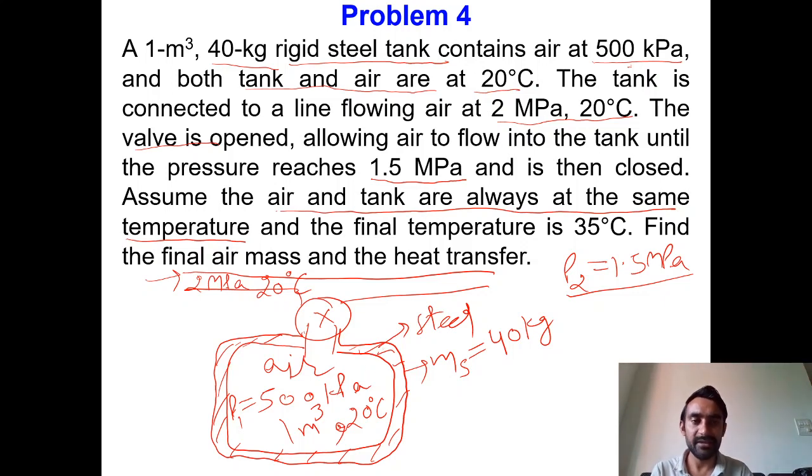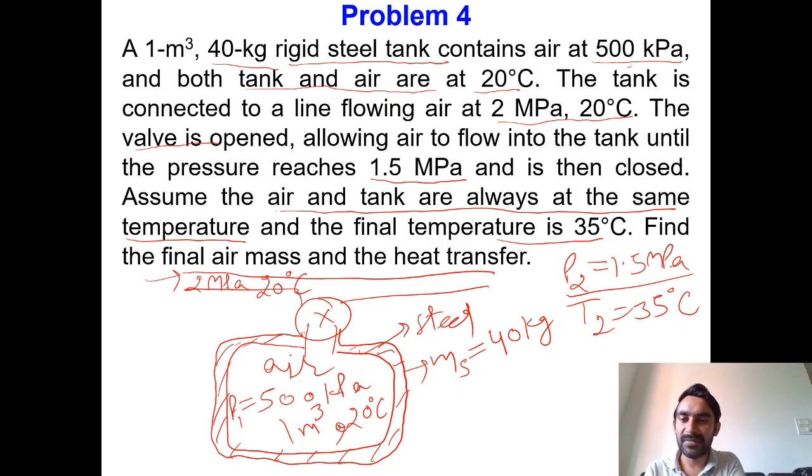So whatever the temperature of the air is, the same will be the temperature of the material of the tank. It is also given that the final temperature T2 is equal to 35 degree Celsius, the temperature once the valve has been closed, corresponding to the final state of the tank.